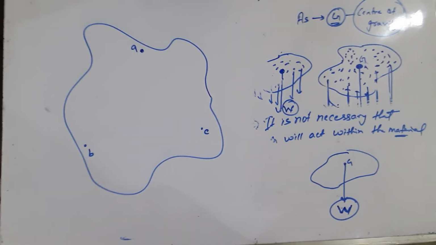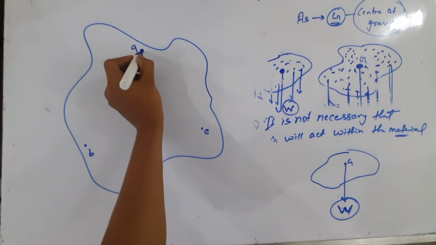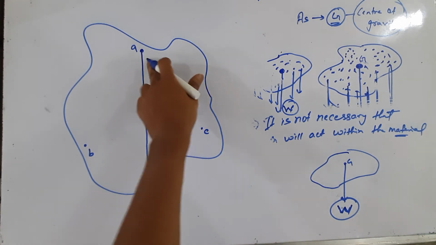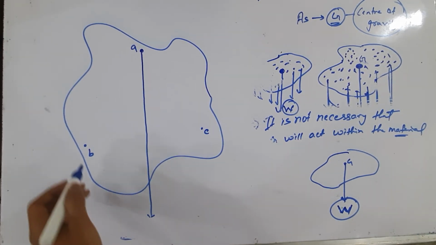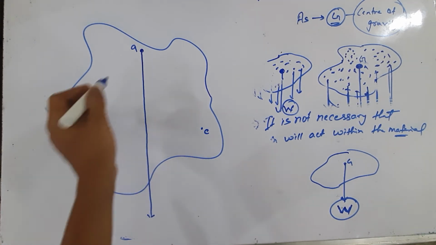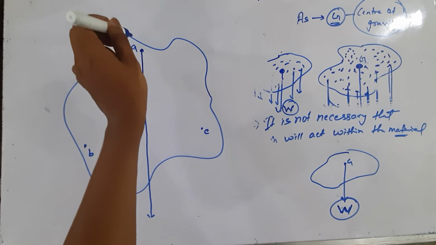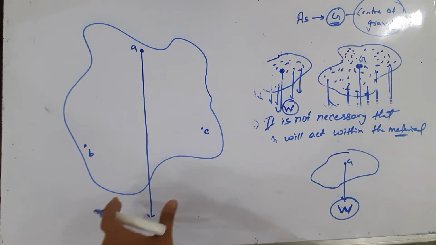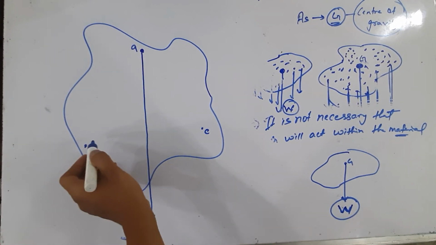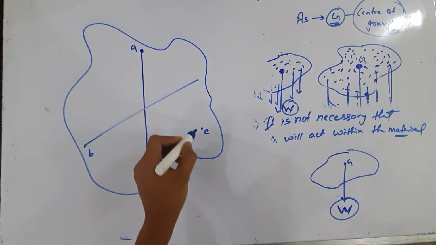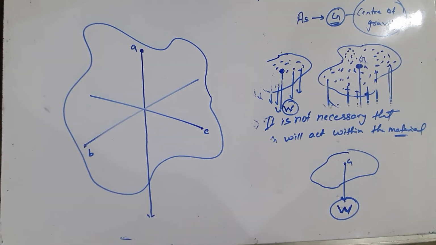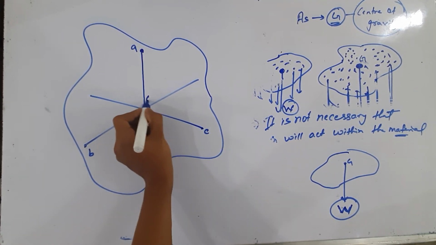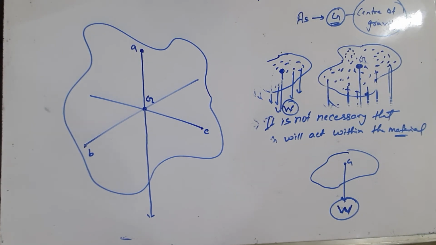Then we will draw a straight line that is vertically downward from the suspended point. Now we will repeat the same procedure with the point B. Again we will place the body such that the B point will lie here, and we will place the pin. Then we will suspend the body freely, and after the body comes to rest, we will again draw one vertical line. Then it will come, suppose, in this way, and from C also. So the point of intersection of all the lines will be the center of gravity. So this is all about center of gravity.